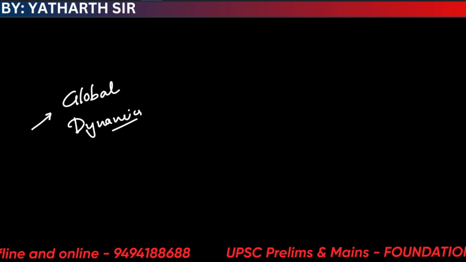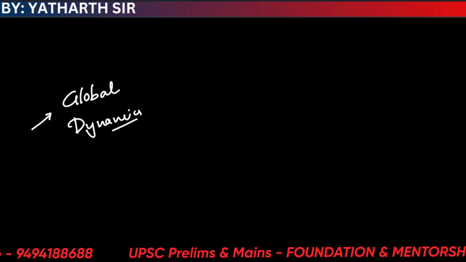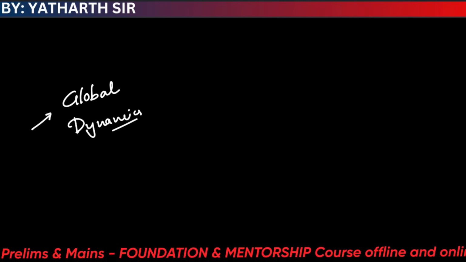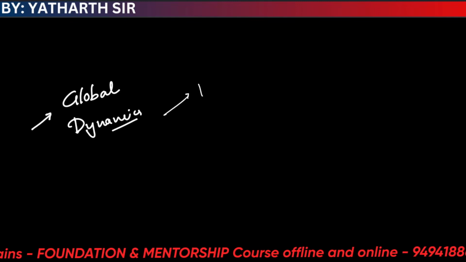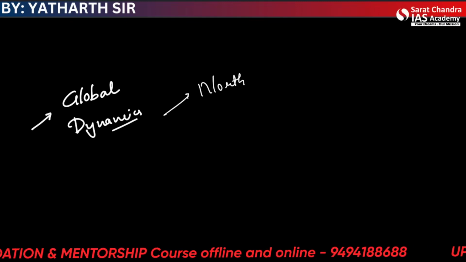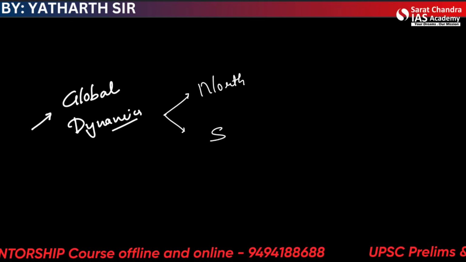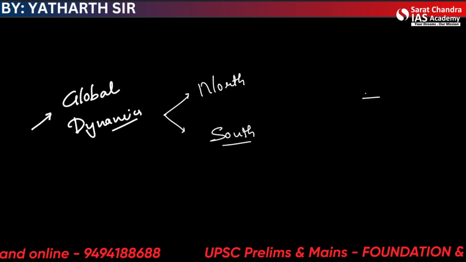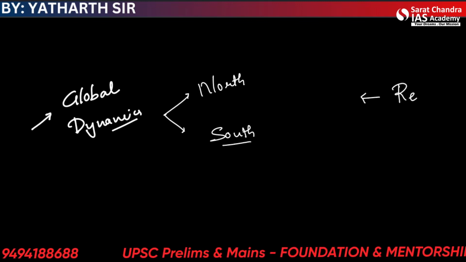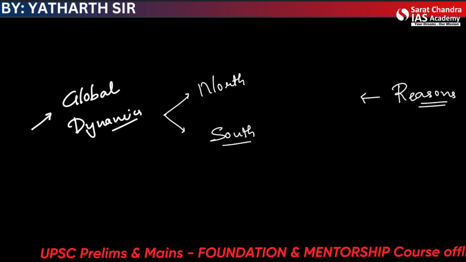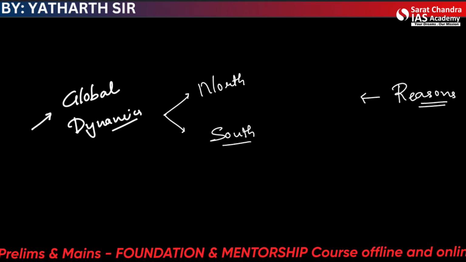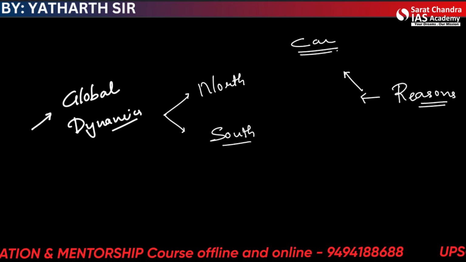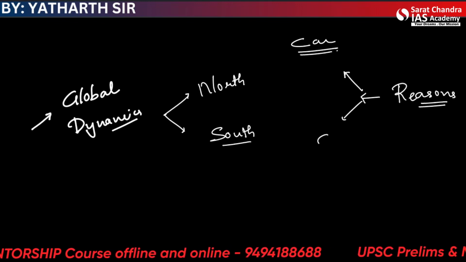there has been a discernible impartiality between the two spheres. So the north and the south. Now the reasons are various. What were the reasons to begin with? This is a whole different thing. We will study about the causes here, as well as the effect.